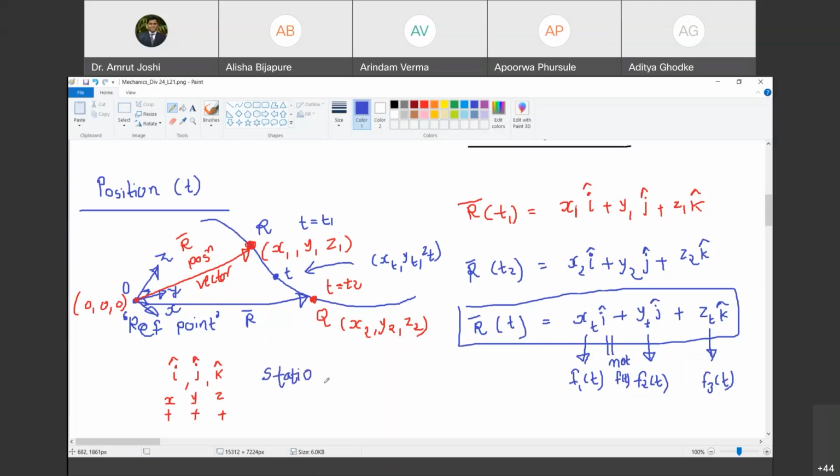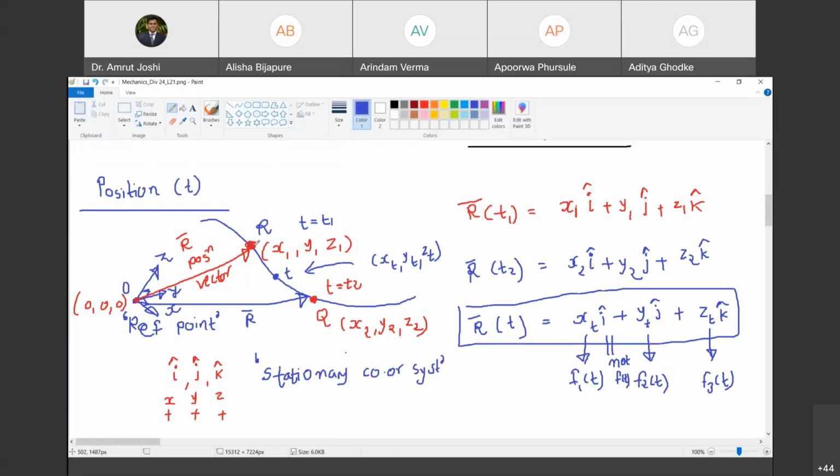Stationary. So wherever the object goes, my reference point will remain there. My axis will remain there. Are you with me? Yes, sir. Stationary coordinate system. We are looking at position, but in a stationary coordinate system. Happy? Yes, sir.